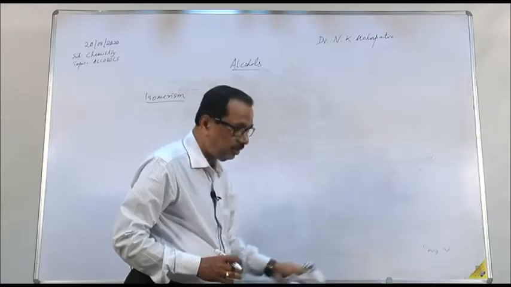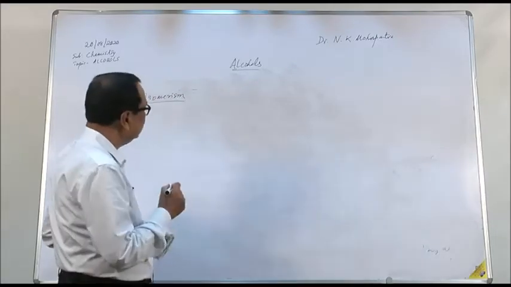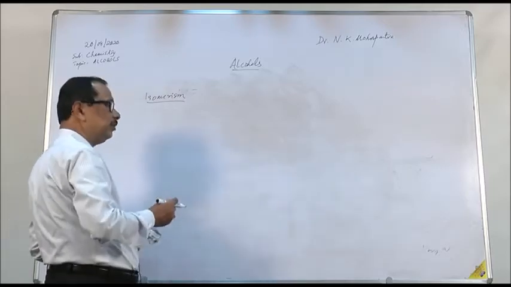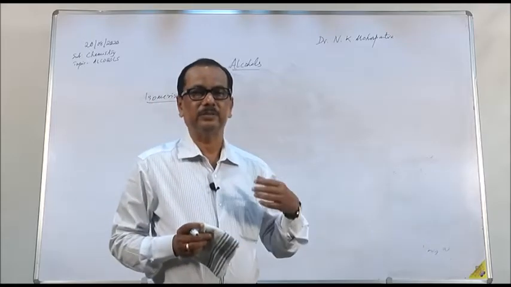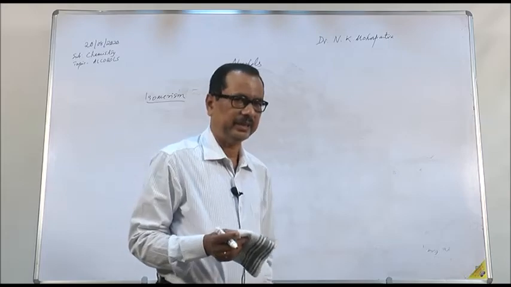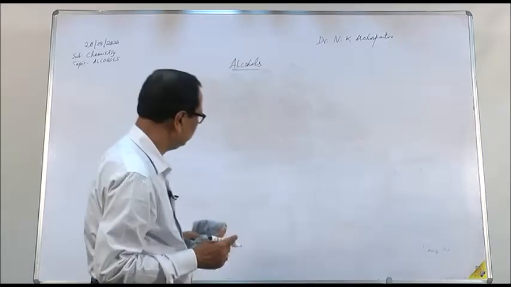So an alcohol containing at least one asymmetric carbon atom will exhibit optical isomerism, where compounds having the same molecular formula rotate the plane of polarized light either towards the right or towards the left. Accordingly, we have dextrorotatory or levorotatory isomers.